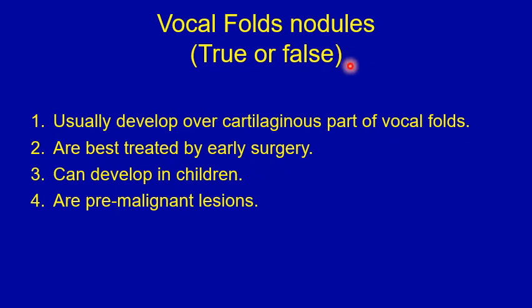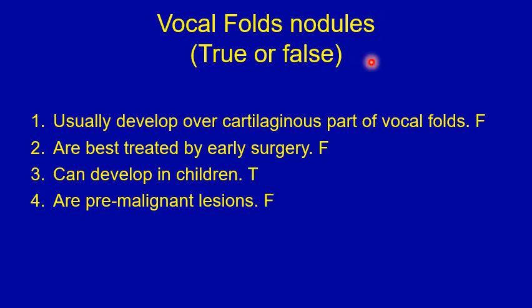A true or false type of question on vocal fold nodules. Number one, vocal fold nodules usually develop over the cartilaginous part of the vocal folds, are best treated by early surgery, can develop in children, and are pre-malignant lesions. Choose the true and false answers before proceeding to the next slide.